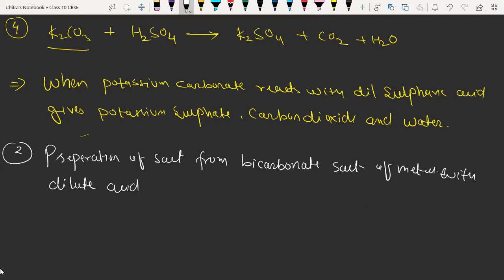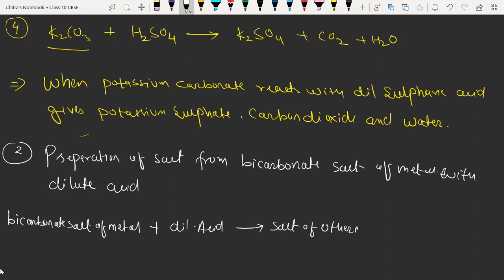So again, I'm going to write the general reaction. The general reaction will be: bicarbonate salt of metal plus dilute acid gives salt of metal plus carbon dioxide and water.